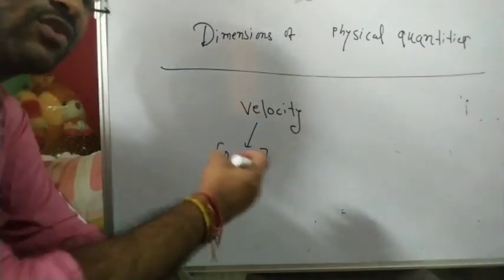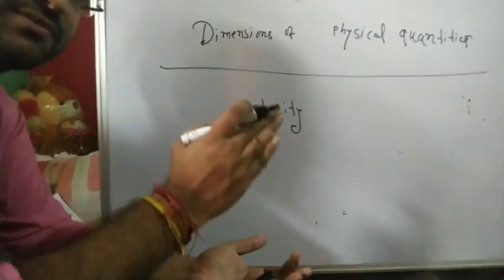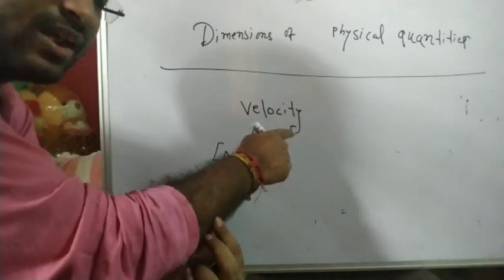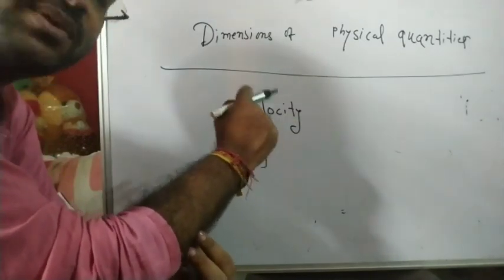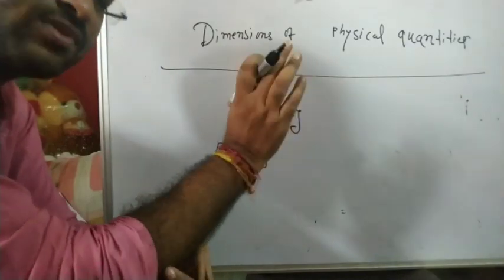Already we know that a derived quantity can be expressed in terms of fundamental quantities. So velocity is a derived quantity, and we write it in terms of fundamental quantities, and we know the dimensions of the fundamental quantities. So we just substitute.